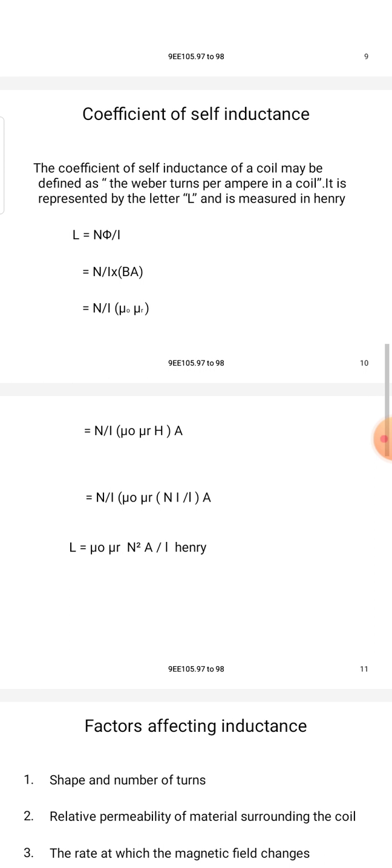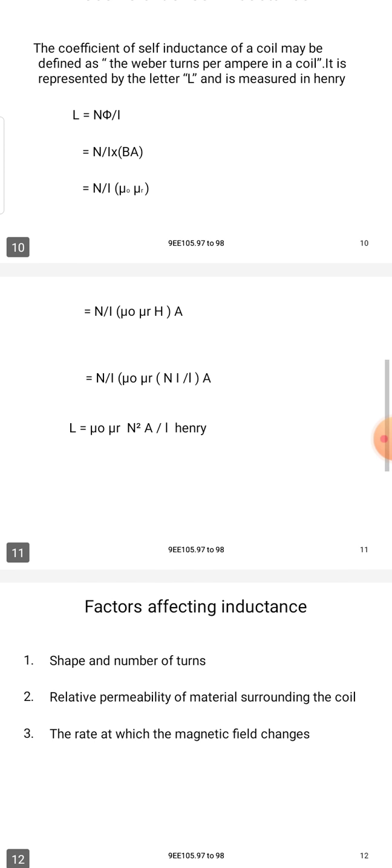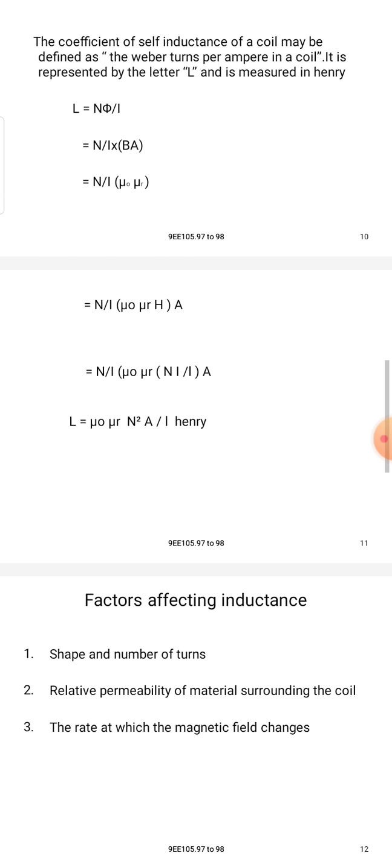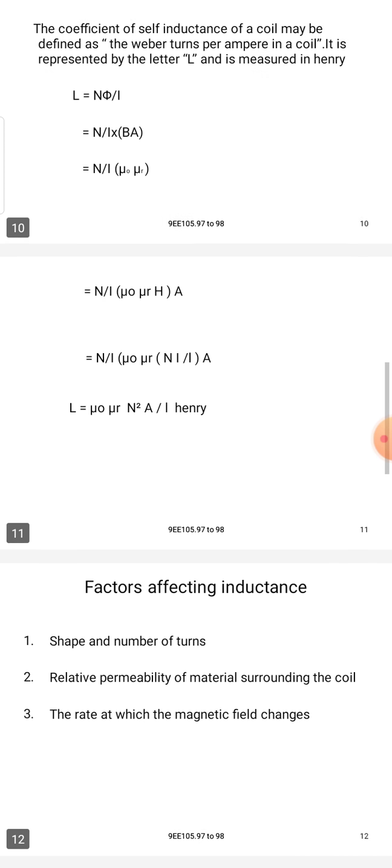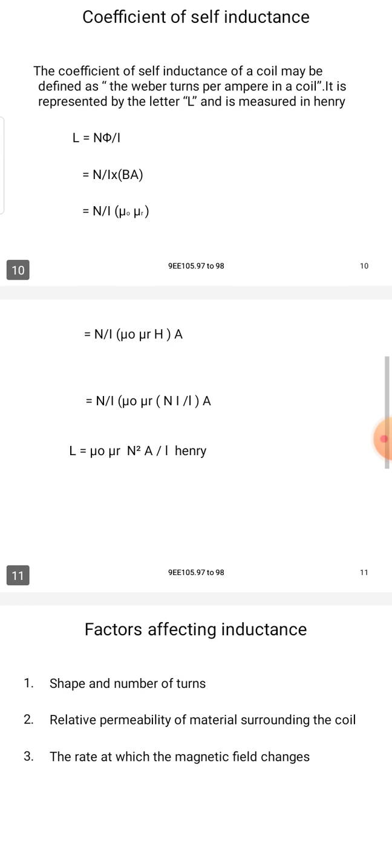The coefficient of self-inductance of a coil may be defined as the Weber turns per ampere in the coil. It is represented by the letter L and is measured in Henrys. L is equal to N φ by I, where L means inductance, N means the number of turns of the winding coil, φ means magnetic flux, and I means the current carried in the coil.